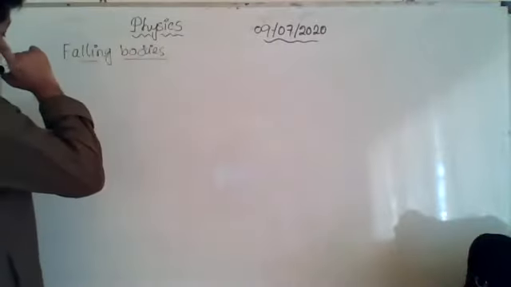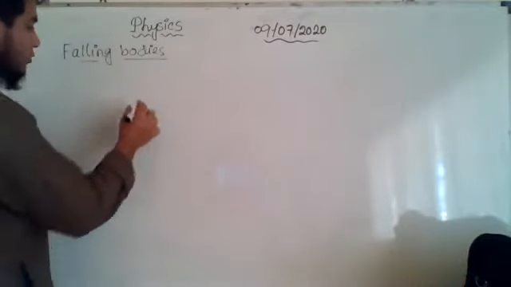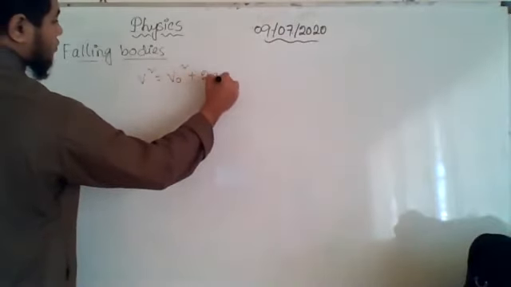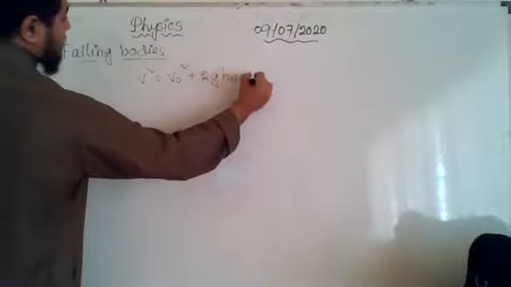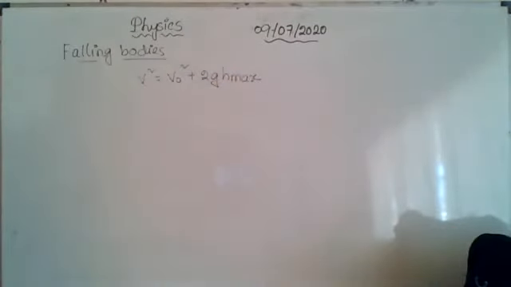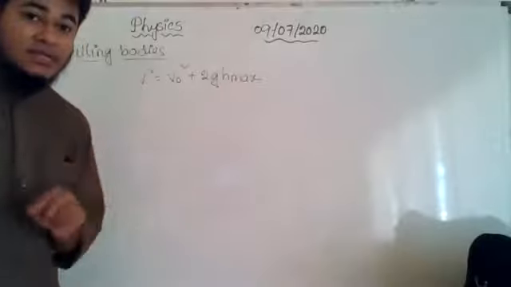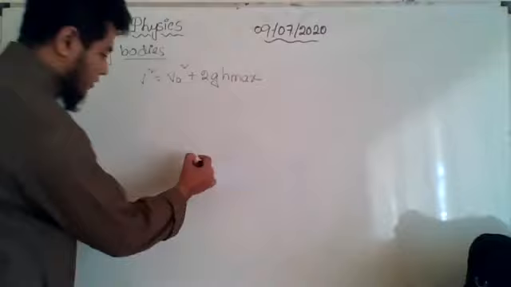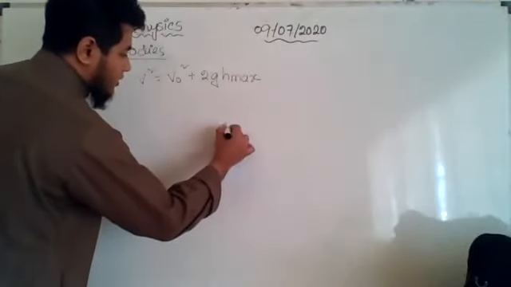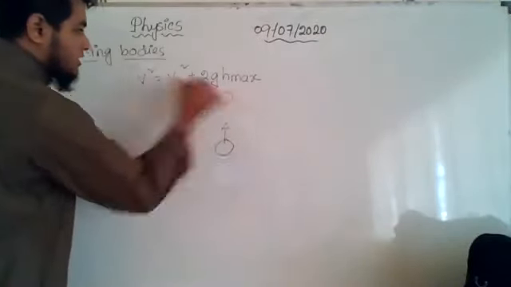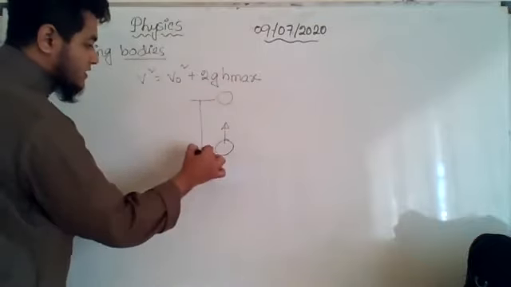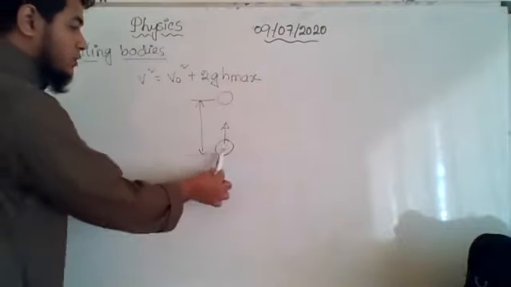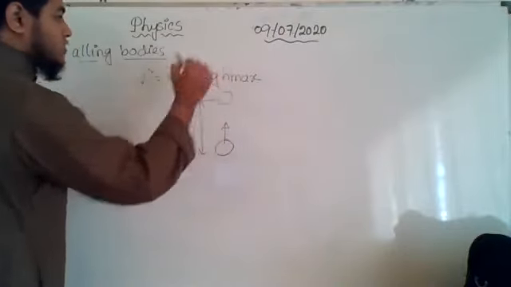So the equation that we will be using is v square equal to v naught square plus 2g, the maximum height, so it will be considered as h max. When the body is going in the upward direction, the covered distance and the height from the ground are the same thing. If you think about it, from the ground I have thrown a body in the upward direction. Now, if the body is at this point, then what is the covered distance? This is the distance. Again, this is height from ground also. So when the body is going in the upward direction, you can use h, no problem.